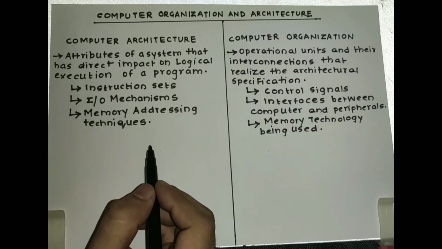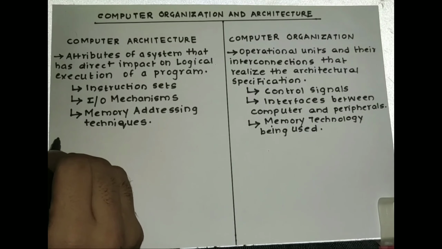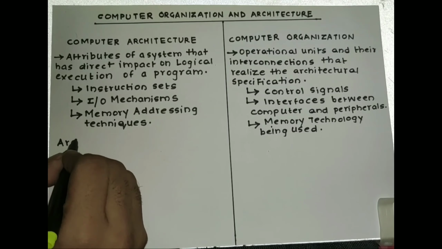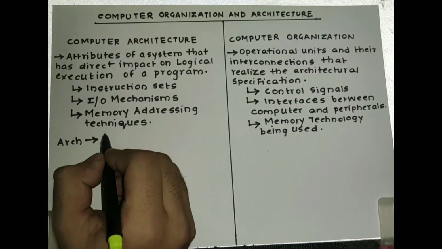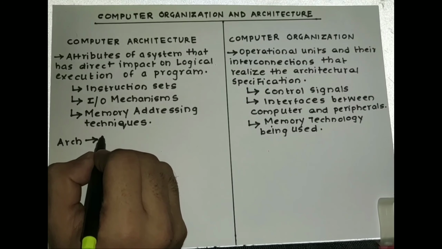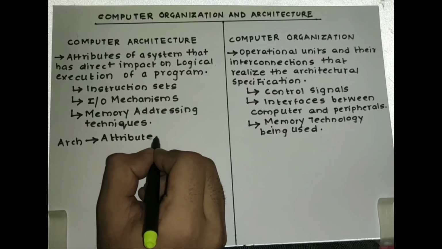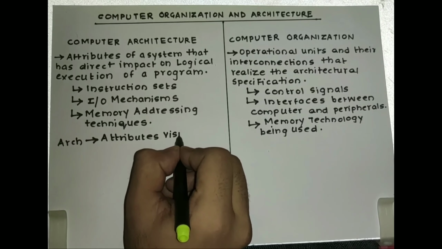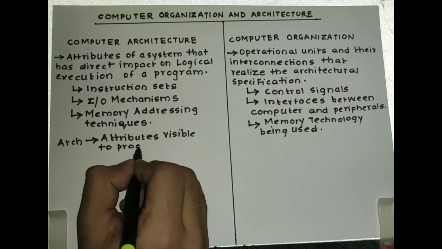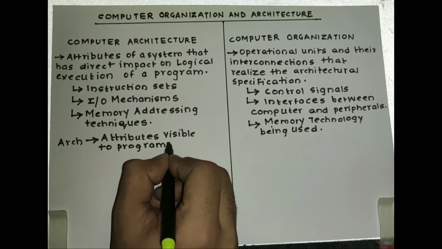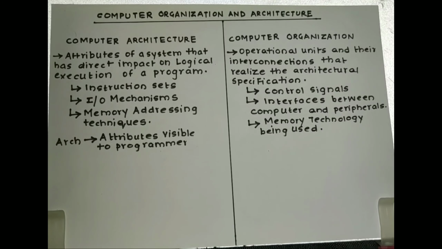One point here would be: architecture refers to the attributes that are visible to the programmer.